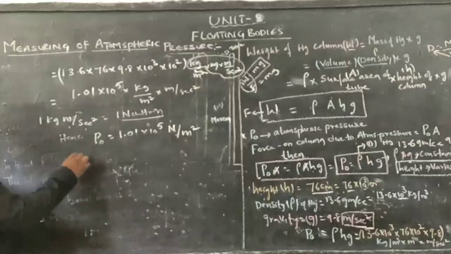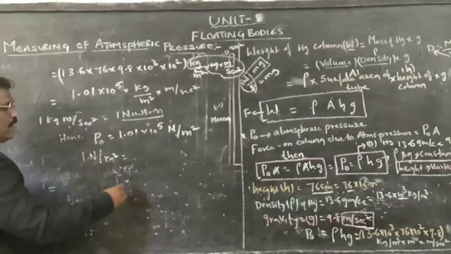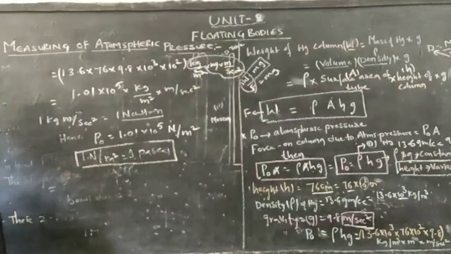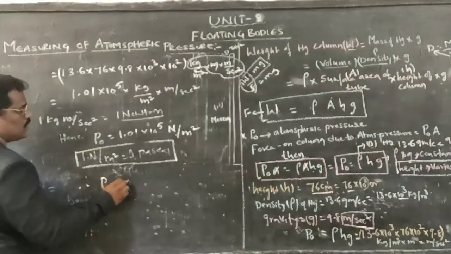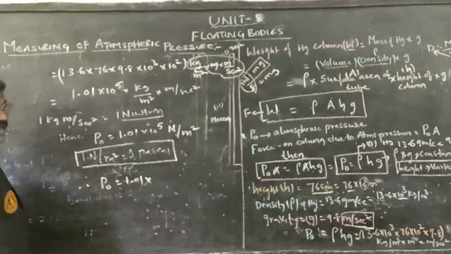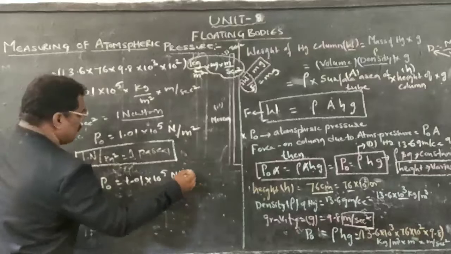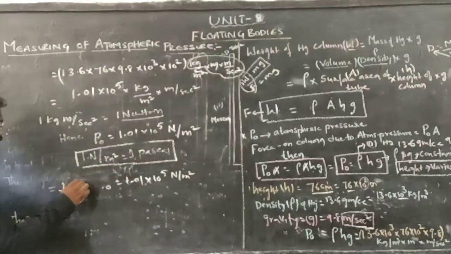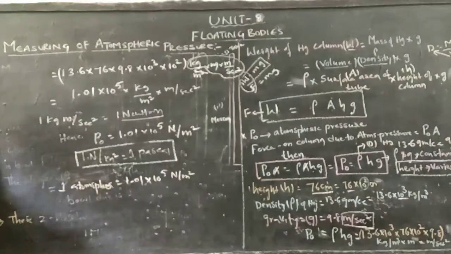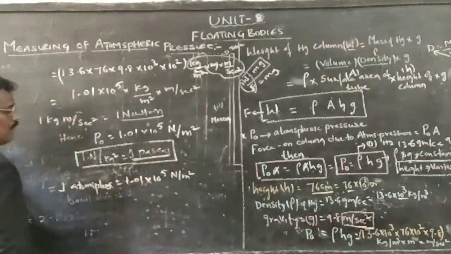But we know that 1 Newton per meter square is equal to 1 Pascal. Therefore, P naught is equal to 1.01 into 10 to the power of 5 Newton per meter square, which is 1 atmosphere, that is 1 atmospheric pressure. 1 Newton per meter square is equal to 1 Pascal.